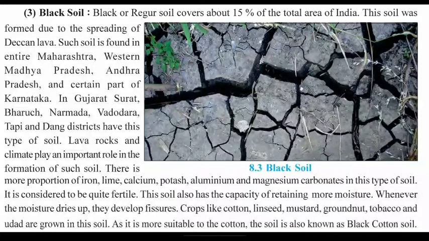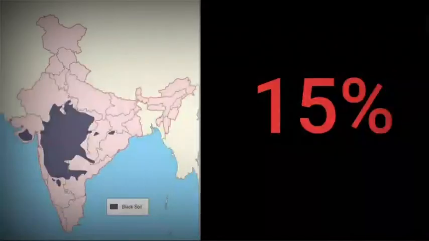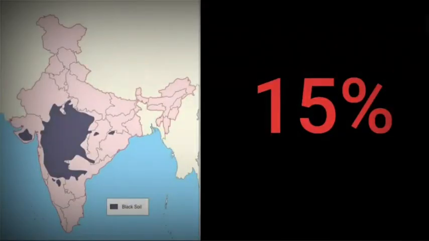Now let's see about black soil. Black soil is also called regur soil. This soil covers 15% of the total area of India. The Deccan lava and the climate have played a major role in the formation of this soil. This soil is found mostly in Maharashtra, western Madhya Pradesh, some areas of Andhra Pradesh and Karnataka.